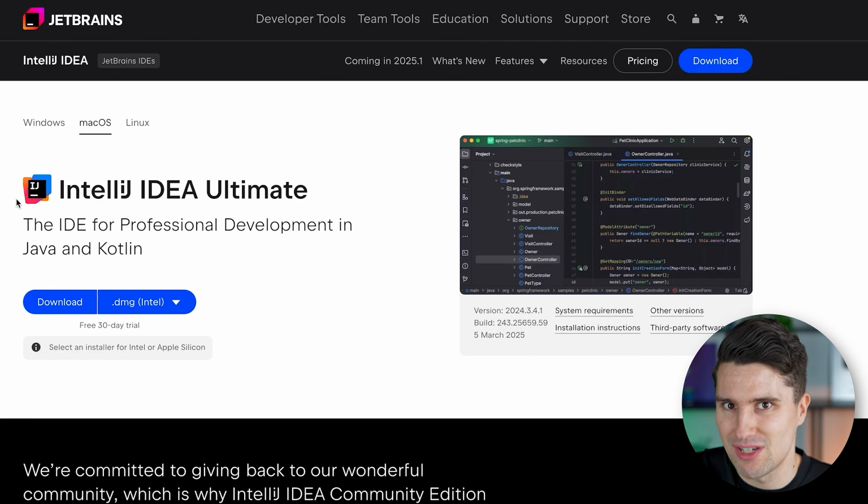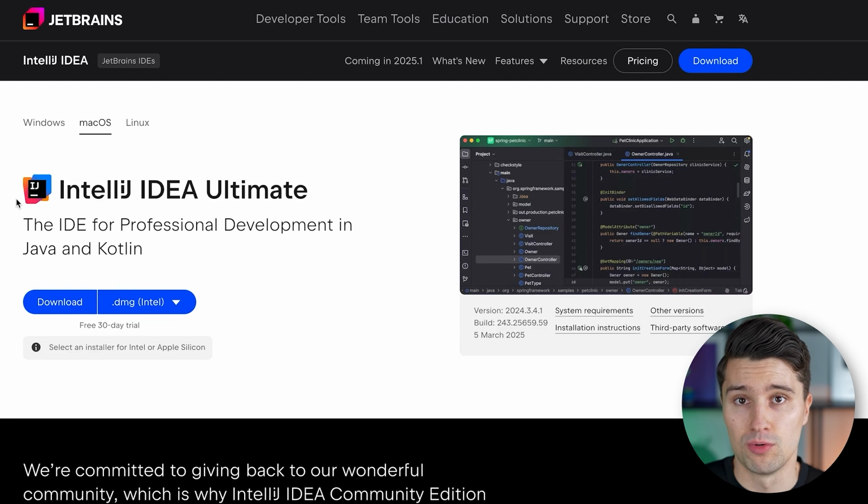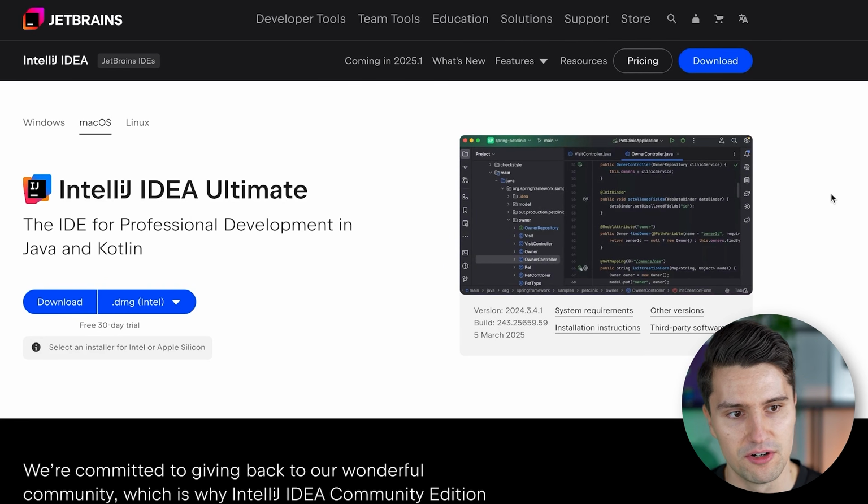So in the end, we could just type our Kotlin code in a simple text editor. That would work, but everything that comes after that in order to be able to run this code, that is what we would need to do manually. So we would need to manually compile it down to instructions the computer understands so that we have a real executable file. And in such an IDE here, all that work is taken from us, so we can really focus on the code. You can see there is a syntax highlighting here, which just makes code much more readable overall.